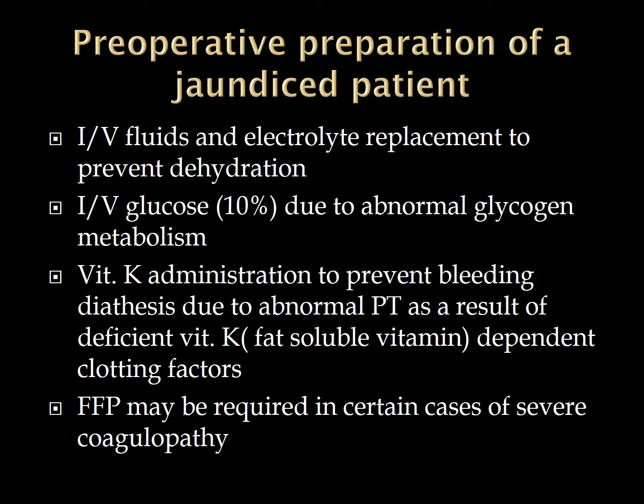So that would result in an abnormally prolonged prothrombin time. So in this case, vitamin K would be administered systemically, either intramuscular or IV. Sometimes fresh frozen plasma may be required when there is severe coagulopathy.